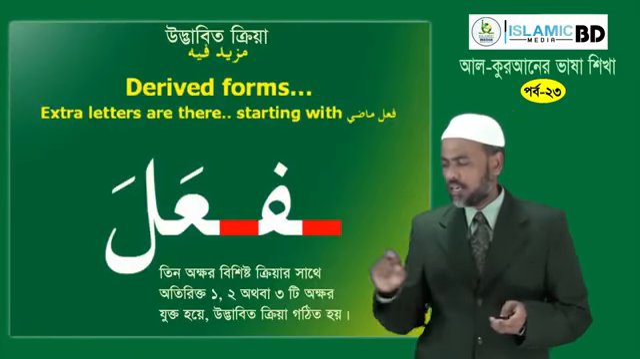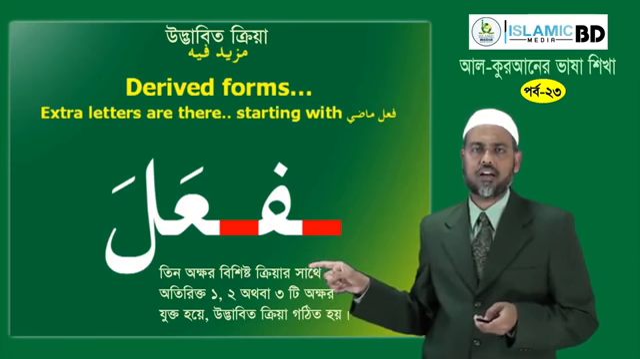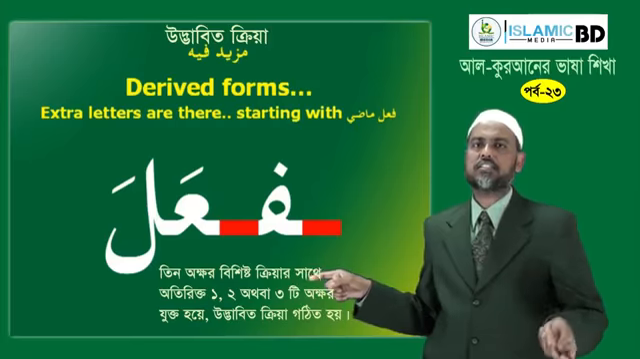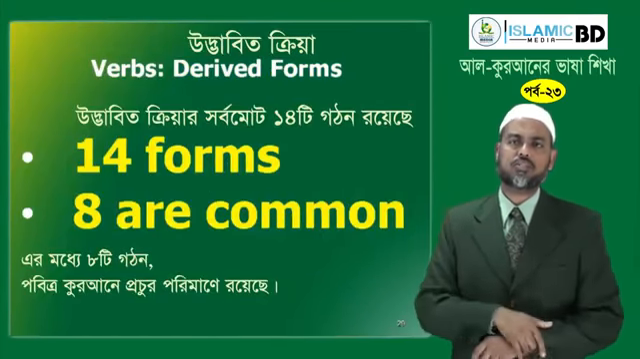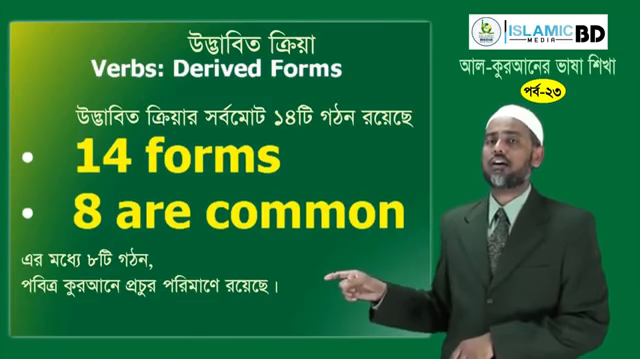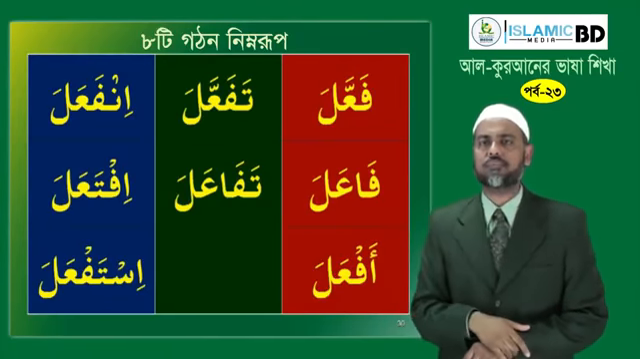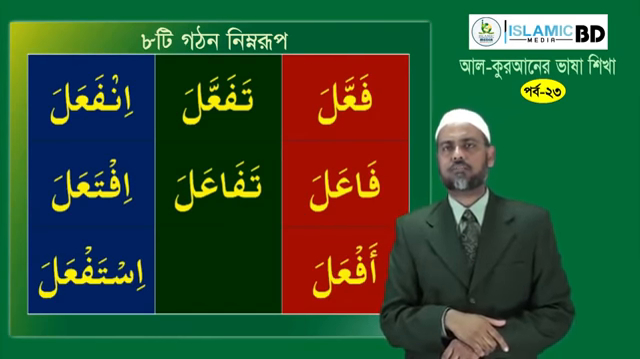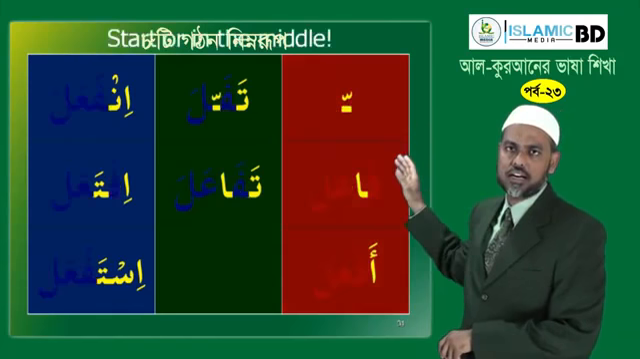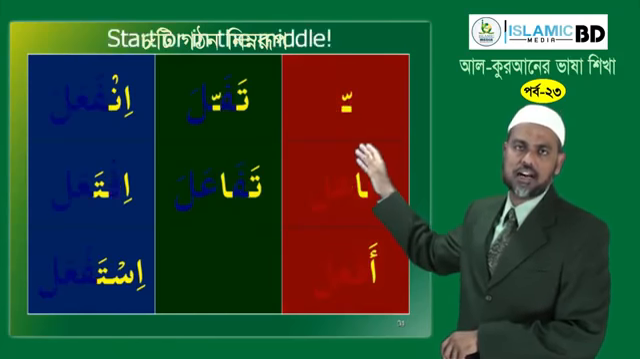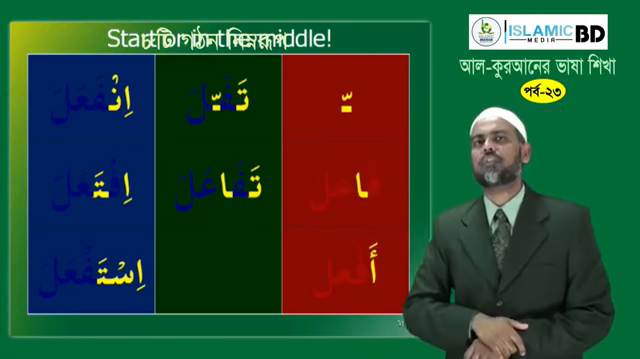In Arabic, we have fa'ala, and we can add letters to these fa'ala and make 14 different forms. But 8 of them are very common, and those 8 are fa'ala, fa'ala, af'ala, tafa'ala, tafa'ala, infa'ala, ifta'ala, istaf'ala. Don't be scared, we'll make it simple inshallah. So the additions here are the tashdid and alif and hamza and ta and tashdid, ta and alif, alif nun, alif ta, alif sin ta.